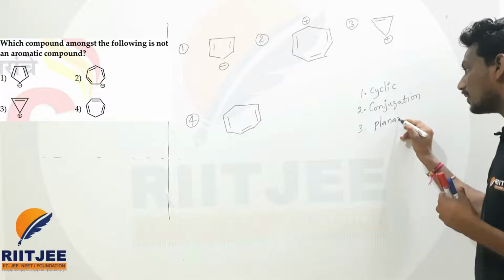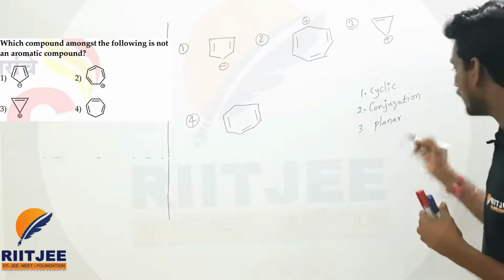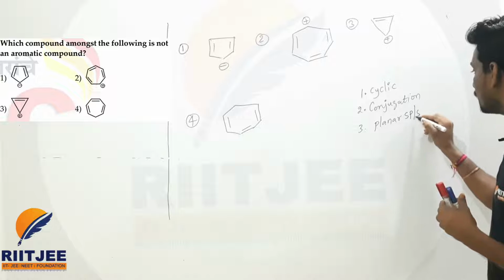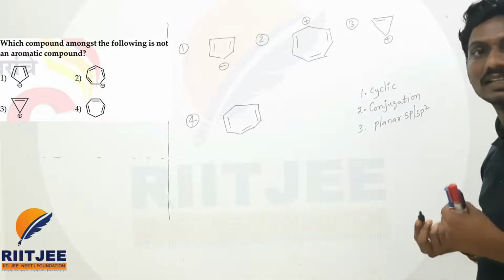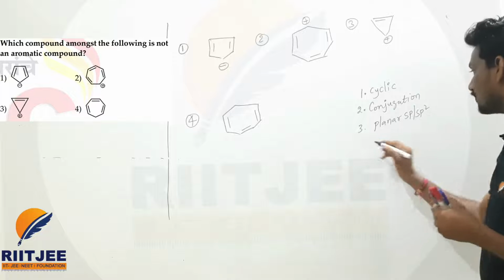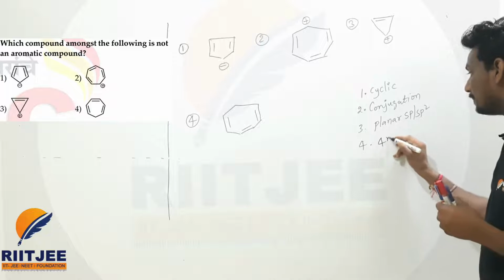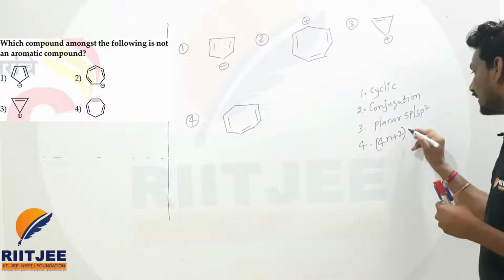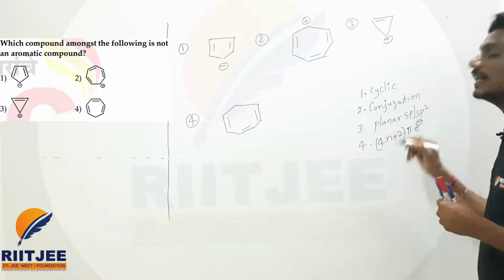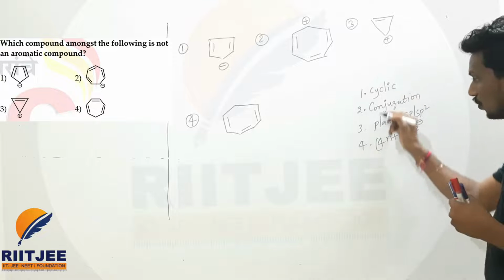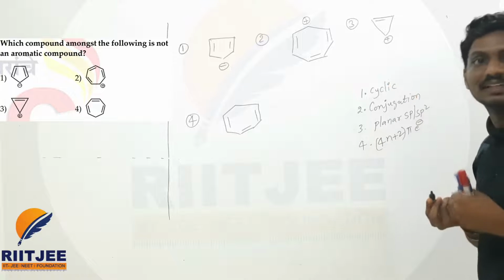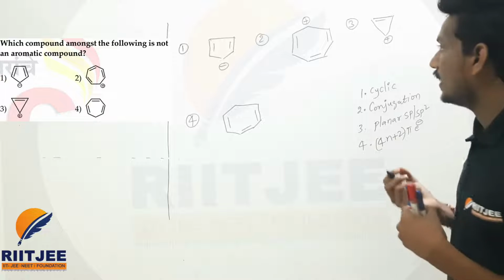The condition for planar is that the compound should have sp or sp2 hybridization, whatever carbon atoms are there should be sp or sp2. The fourth one is that it should have 4n plus 2 pi electrons. This one we call Huckel's rule also. If a compound follows these four rules, that particular compound is said to be aromatic.